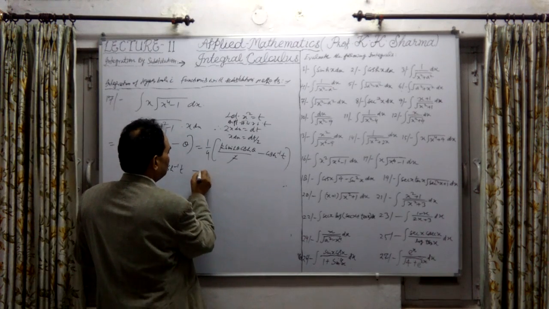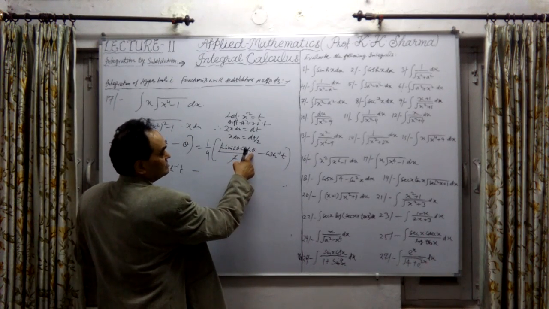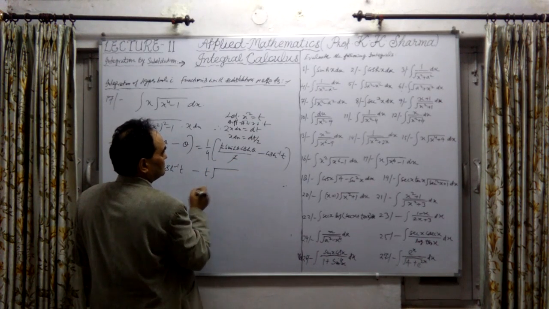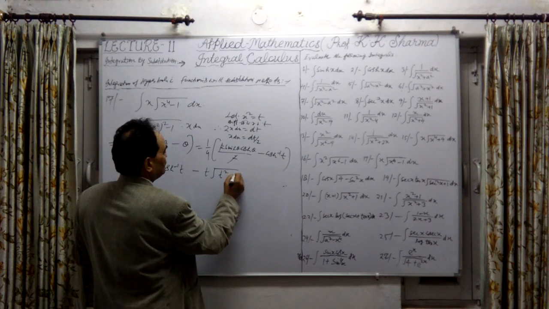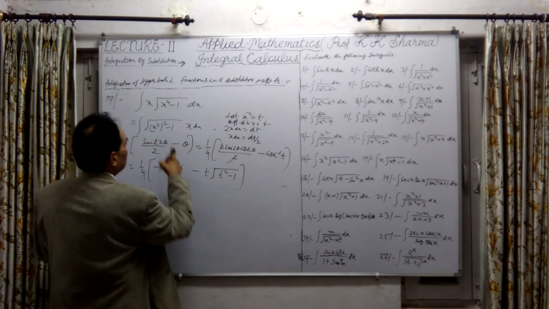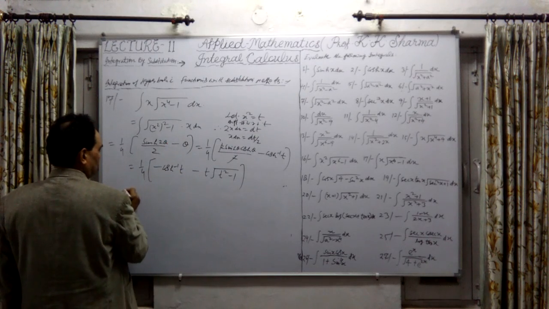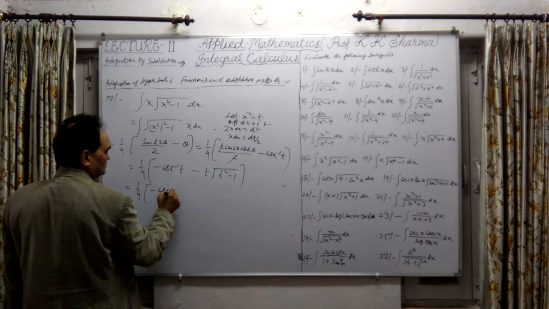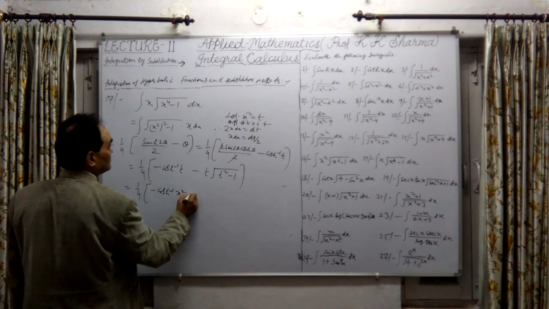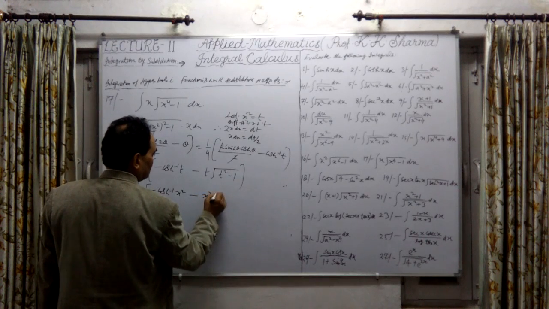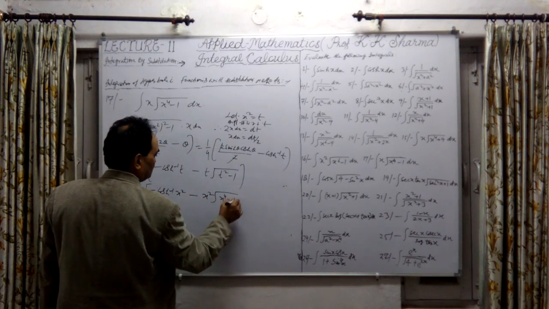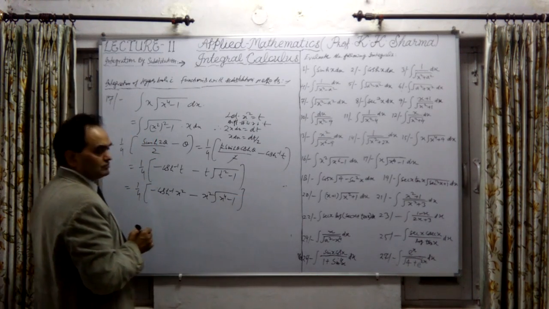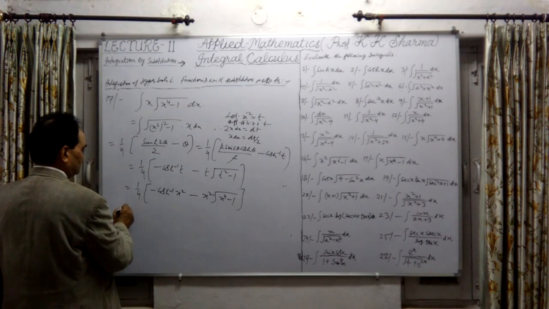Sinh theta is the square root of t square minus 1, and t is x square, so minus cosh inverse x square minus, this is x square into the square root of x to the fourth minus 1. Okay, this is the answer.